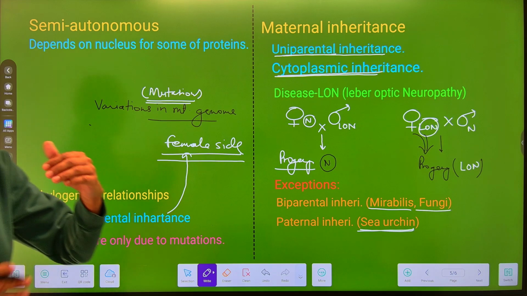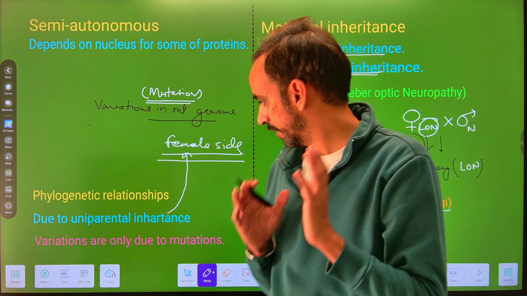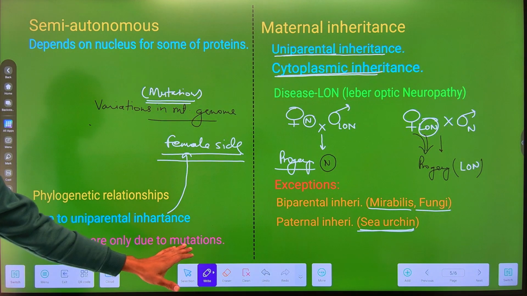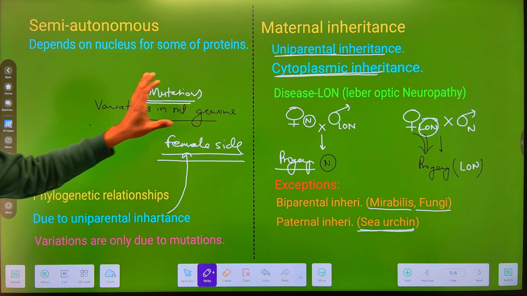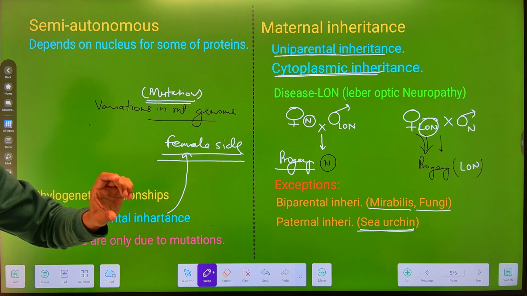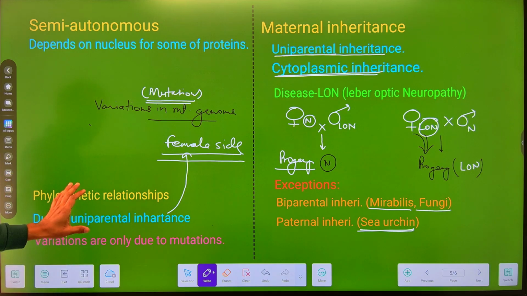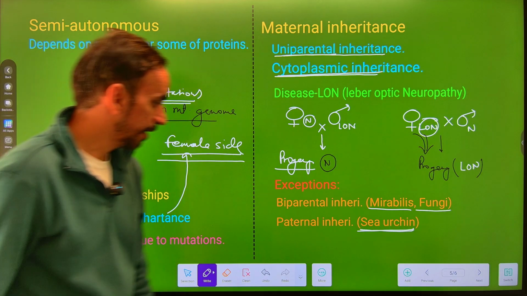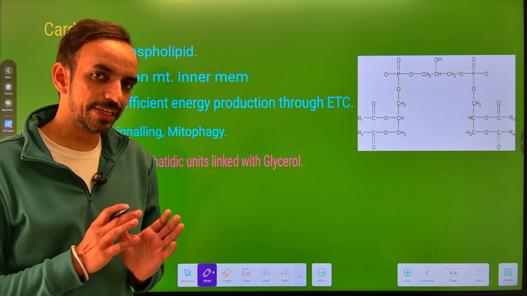So these are conserved, and can be used to establish the phylogenetic relationship between the organisms. So the variation here is only due to the mutations. So this genome, that is the mitochondrial genome, can be used for establishing the phylogenetic relationship between the organisms. This thing we also have to remember.